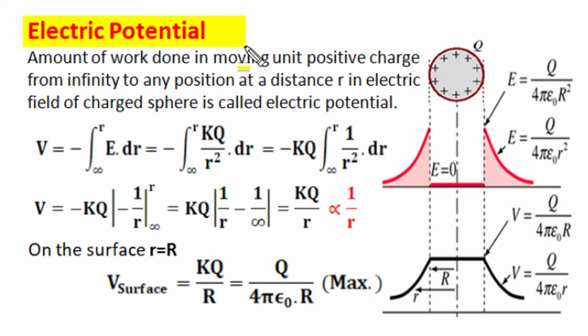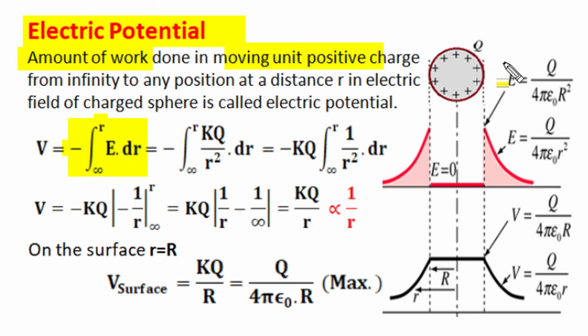We can also find out electric potential of a charged conductor sphere, and we know electric potential of any position in electric field is amount of work done in moving a unit test positive charge from infinity to that position in electric field. And for electric field of this spherical charge, when we move a unit positive charge, force on that unit positive charge is called electric field intensity, and for elemental displacement dr, amount of work done is E dot dr. And since electric field is radial outward and we make a displacement in a radial direction in opposite direction to E, we have to consider a negative sign, and total work can be obtained by